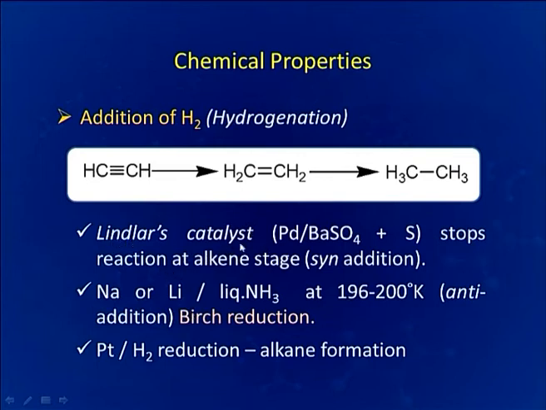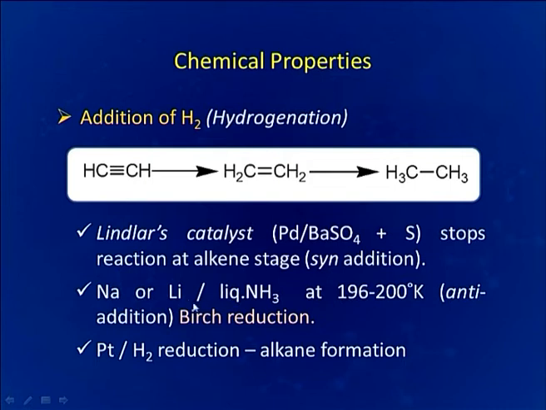Now, the presence of various catalysts affects the products. How? We can see here Lindlar's catalyst, which is palladium on barium sulfate in the presence of sulfur and quinoline. It will stop the reaction at the alkene stage only, and if we are using any higher alkyne, then we can observe that this reaction will be syn addition.